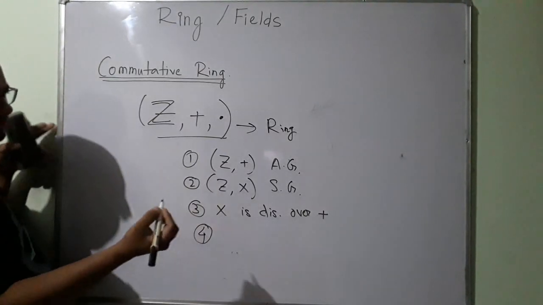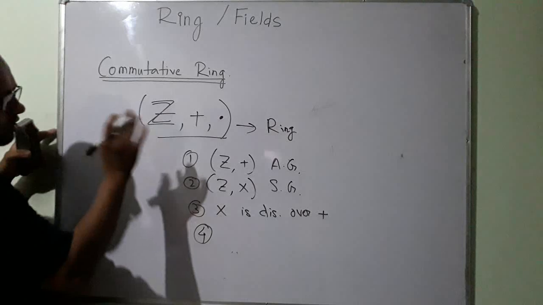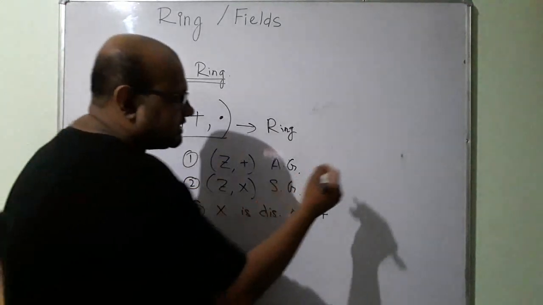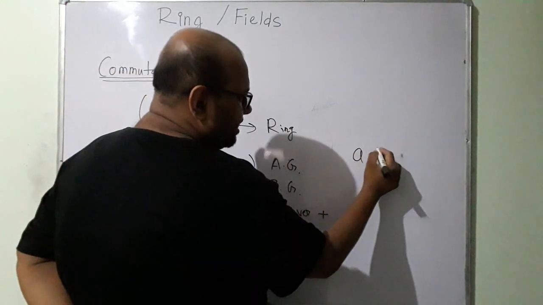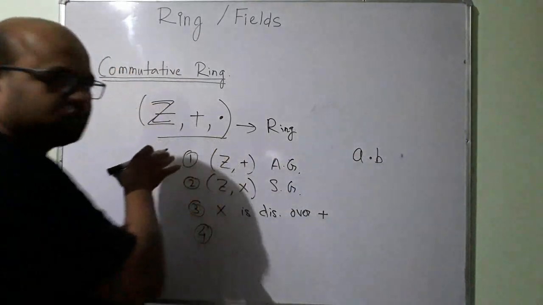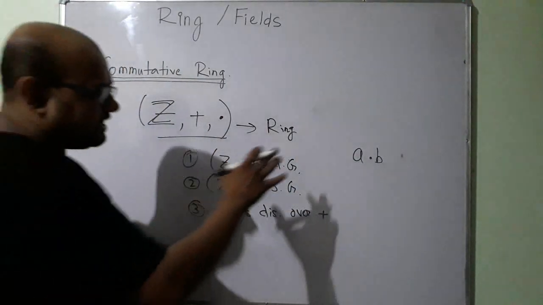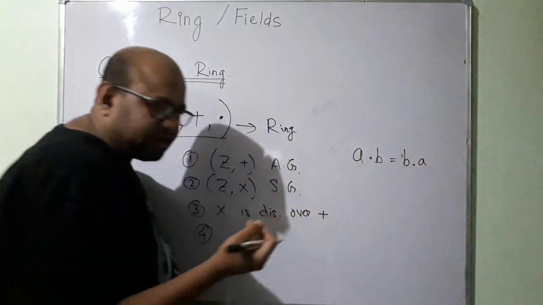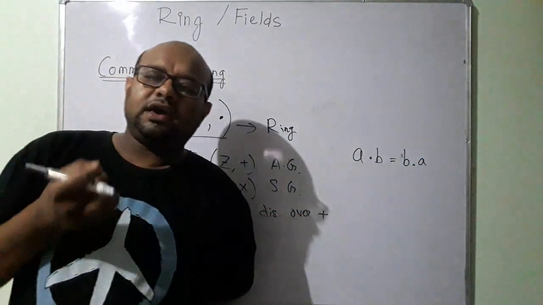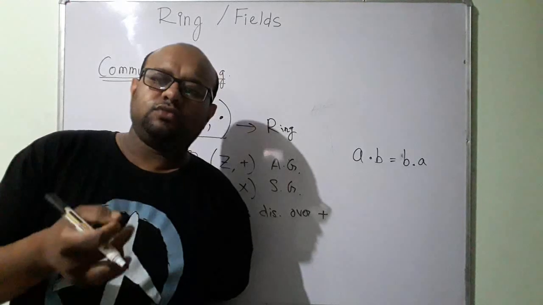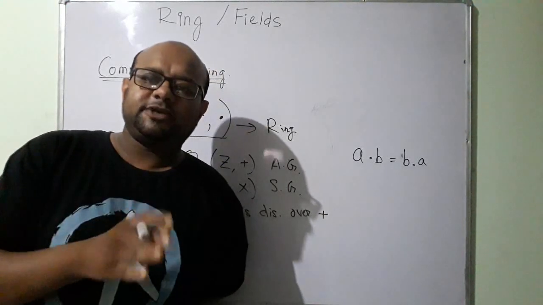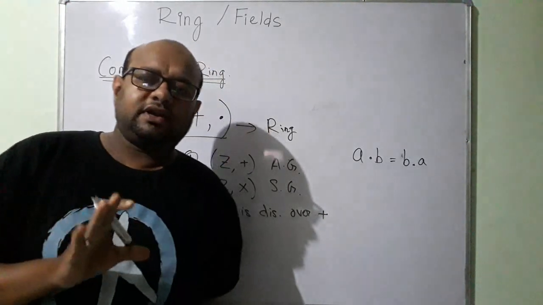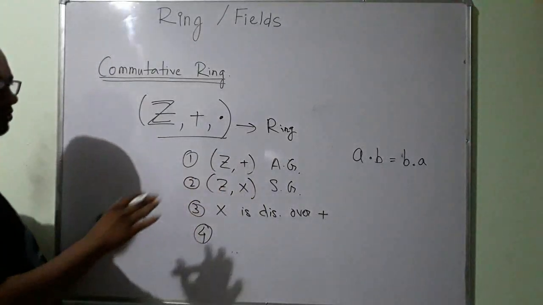And is this true? For any two integers a and b that belong to this set of integers, is a times b equal to b times a? We know that, right? So let us not talk too much about proving this.